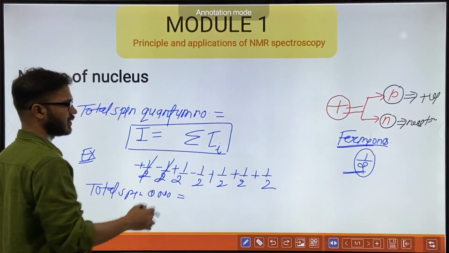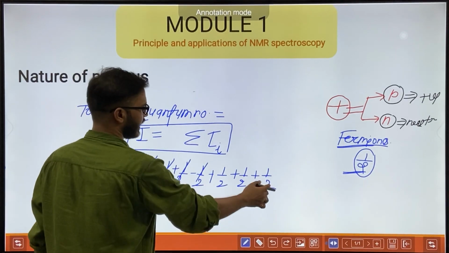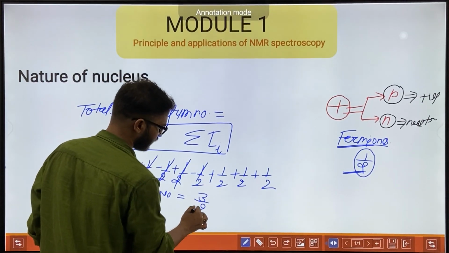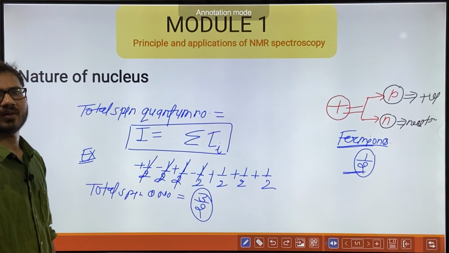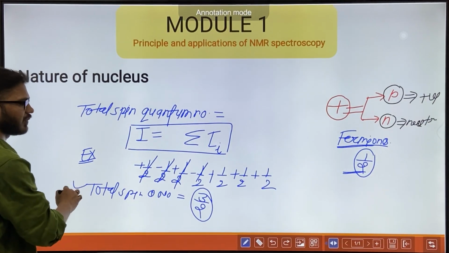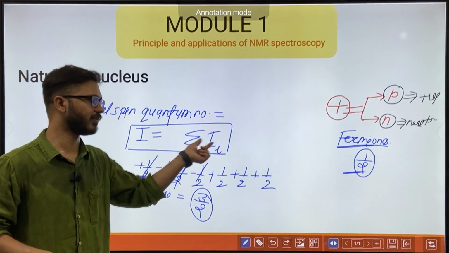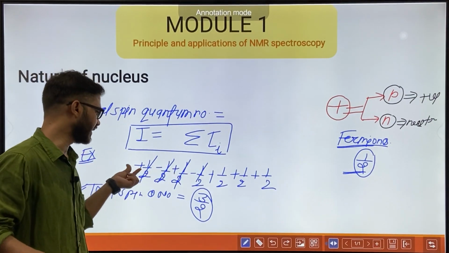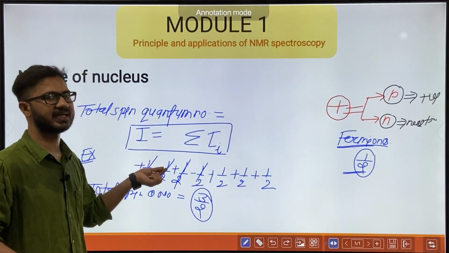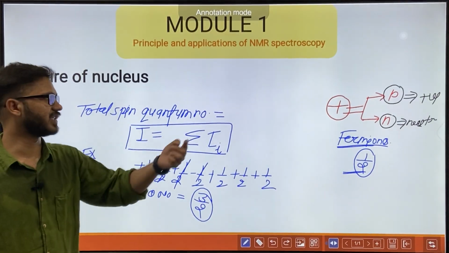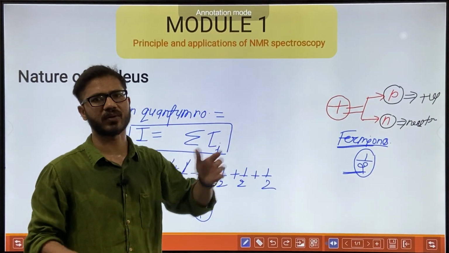Plus half, minus half, 0, plus half, minus half, 0, and this is 3/2. So this is the total spin quantum number for a nucleus with this number of protons or neutrons. Every plus half or minus half represents the spin state of a proton or neutron.